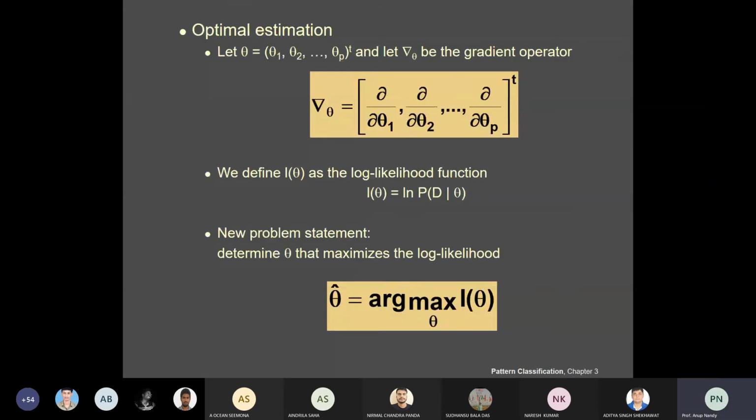you will have that L(θ) is equal to, you just simply have to take the logarithm, so the sum for k equal to 1 to n of ln p(xk|θ).